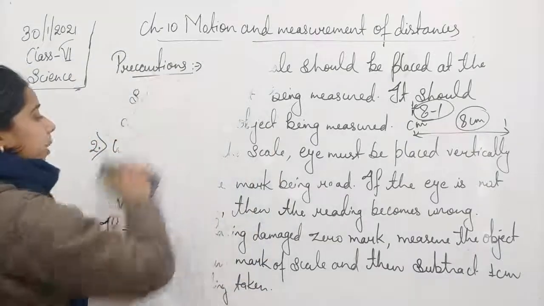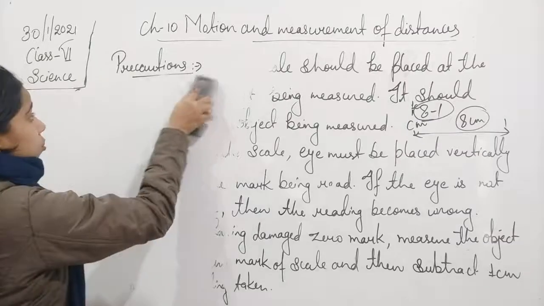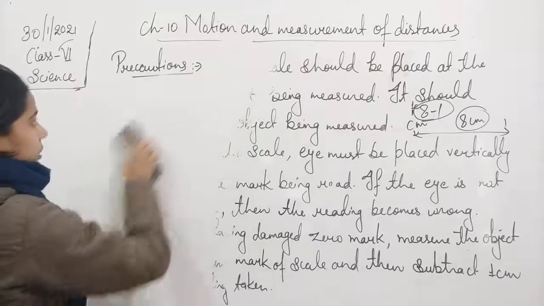Now if an object is given to you and that is curved, how are you going to measure that object?